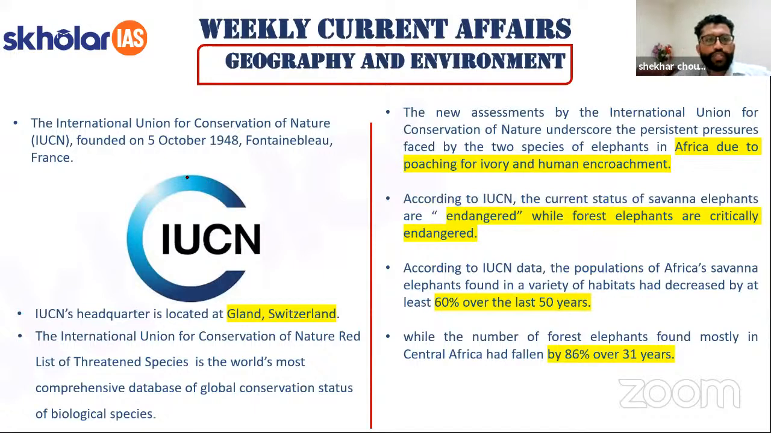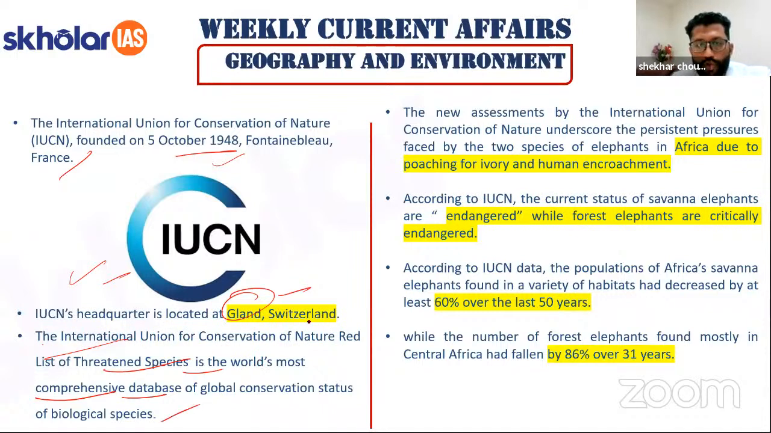Okay, so IUCN, International Union for Conservation of Nature, founded on the 5th of October 1948, Fontainebleau, France, right? Now it has headquarters in Gland, Switzerland. I have covered this in previous lectures also. The IUCN Red List of Threatened Species is the world's most comprehensive database on the global conservation status of biological species. So Red List, do remember.